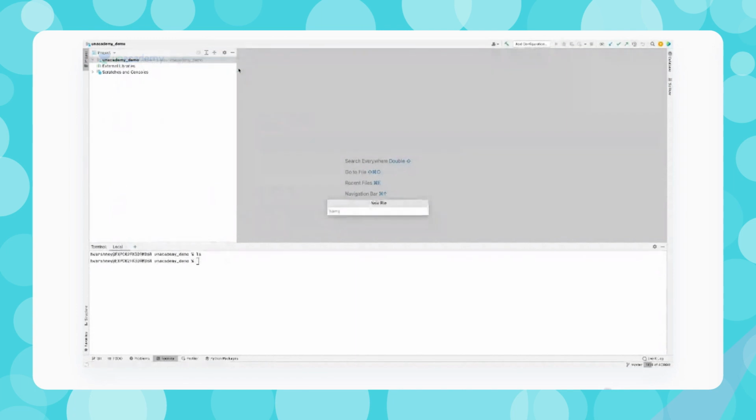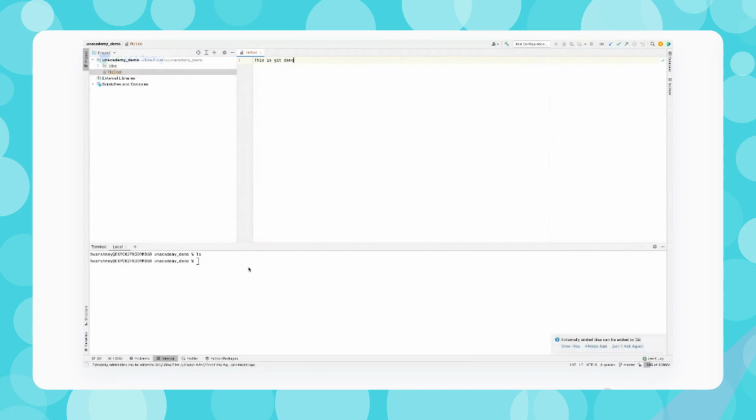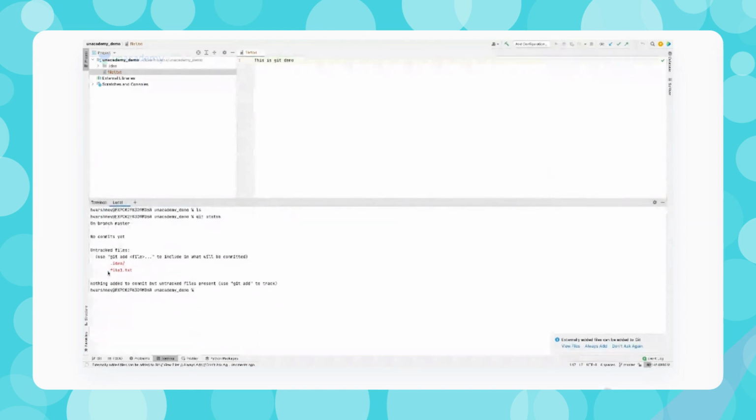I'm creating a file. Let's say I've created file1.txt, or you can create any other file. I have created some file, and let's say I write something, demo. I just save this file, and now if I check git status, it shows me there's one file which is basically not committed. So basically this is an untracked file.